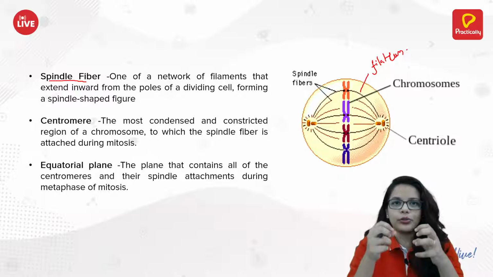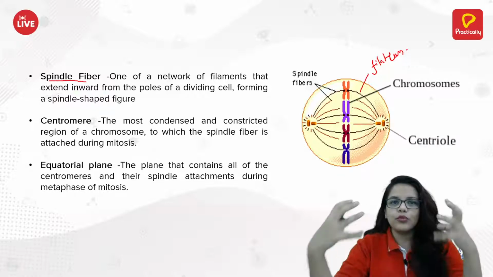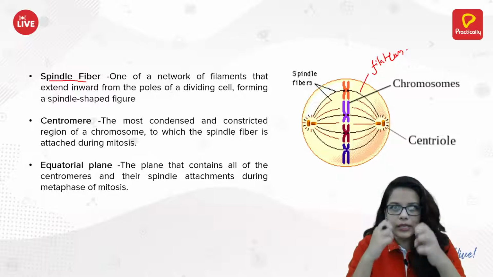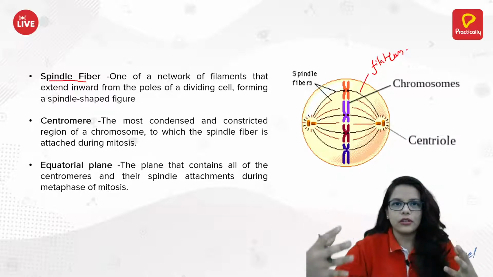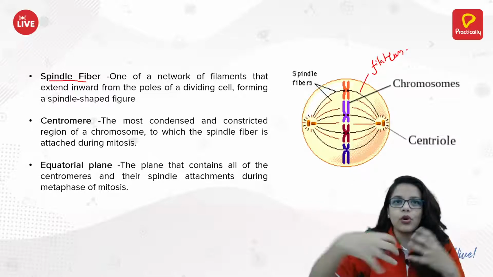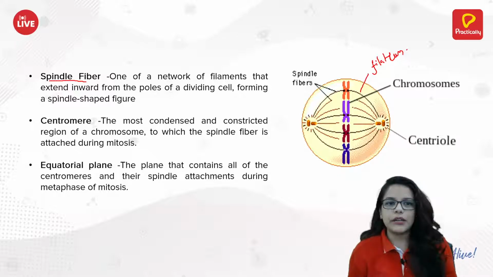They are holding on somehow, because the chromosomes, the chromatids, are moving. So somehow they have to walk on a road. That kind of road is provided by the spindle fiber.